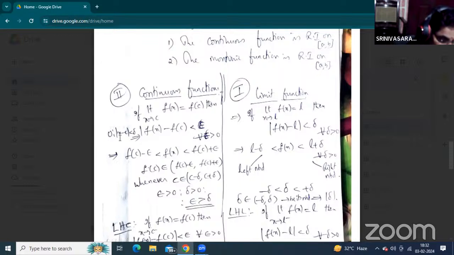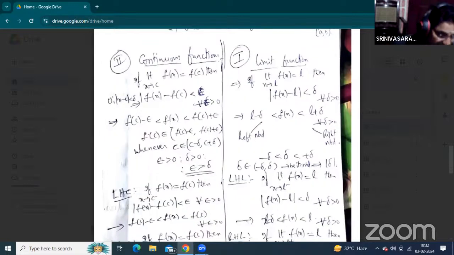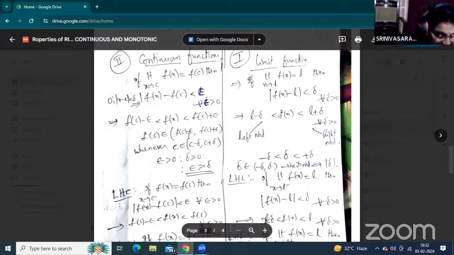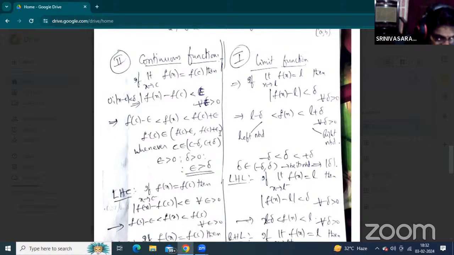Before that, when the origin is defined at x equal to c, it means absolute of x minus c less than del. That is, mod f of x minus f of c less than epsilon. So this is the meaning of f of x lying between f of c minus epsilon and f of c plus epsilon. Now this is the neighborhood of f of c. The del neighborhood is minus del to del. The epsilon neighborhood is minus epsilon to epsilon.